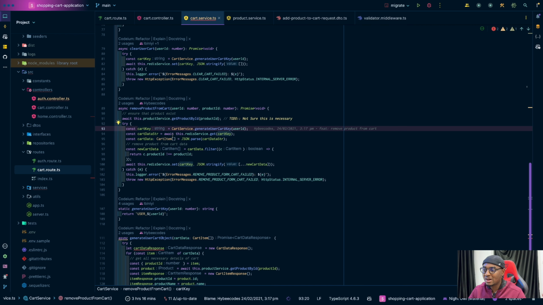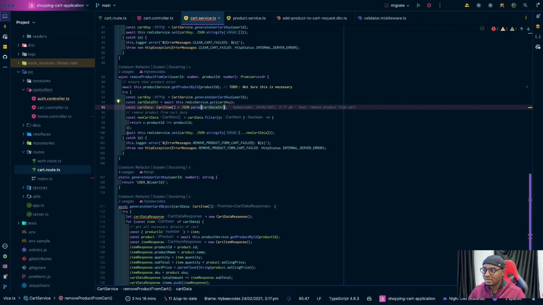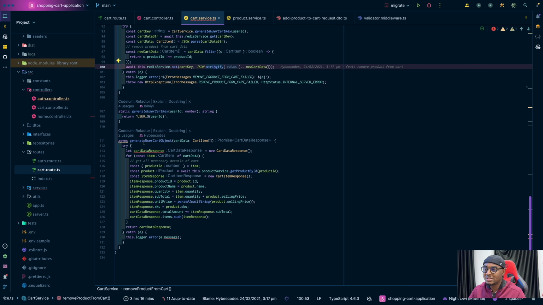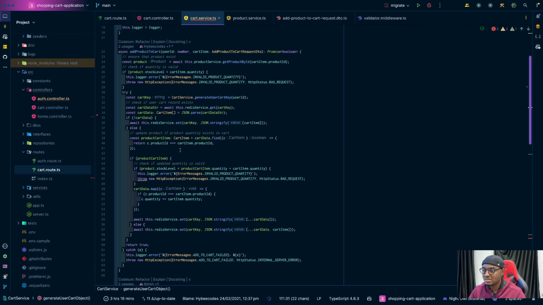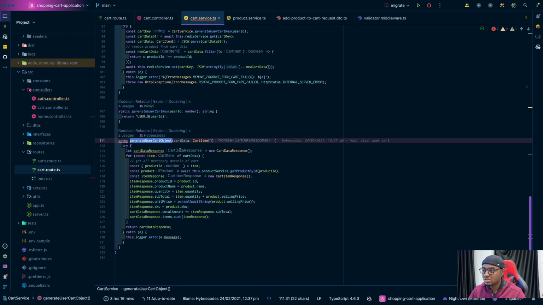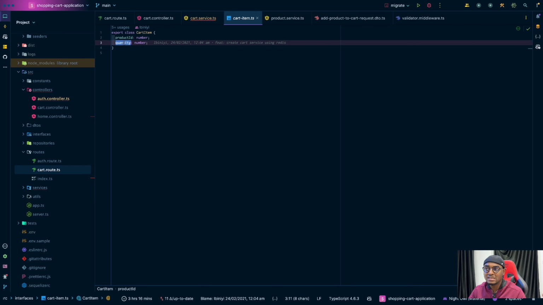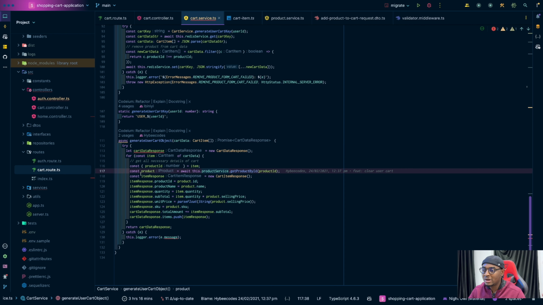Then remove product from cart. The same thing, right? You use the cart key, get the cart items, and then filter it out and store the remaining ones. So yes, this generates the cart user object. This is the object that is returned to the user, because what we're actually storing in the cart is the cart item, and a cart item is basically just the product ID and the quantity. That's everything. So if we want to return the data back to the user, we can't just return the product ID and the quantity. We have to return the other details of the product, right? And that's what I'm doing here.